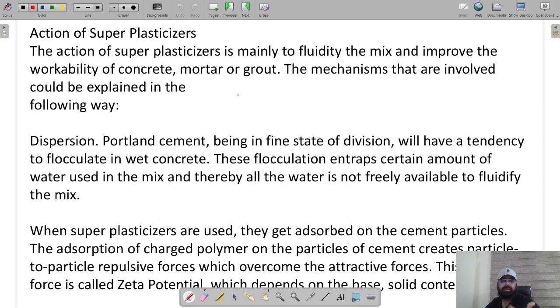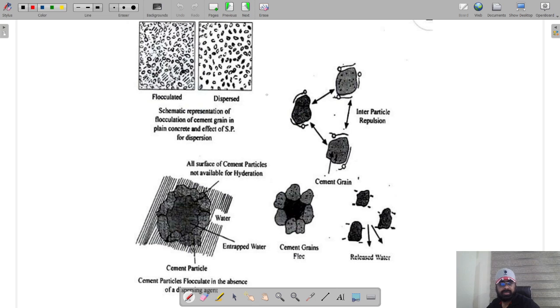Now, how do they act? They act as a surfactant. They get adsorbed over the surface of the cement particle, generating a negative charge over it, because of which repulsion is generated between the particles. Now we also know that a certain amount of water, approximately 15%, is entrapped in the voids of the cement particles. This repulsion between the cement particles releases a certain amount of water, and that water now participates in the hydration process. So it increases the workability also. Moreover, the water required to be added in the concrete will be comparatively reduced because a certain amount of water will be released in between the particles. So this is the basic mechanism of superplasticizer.